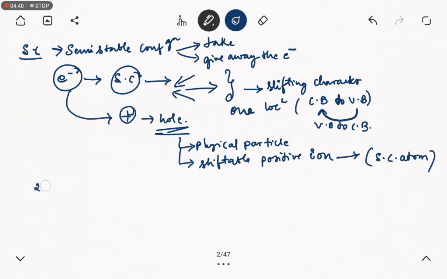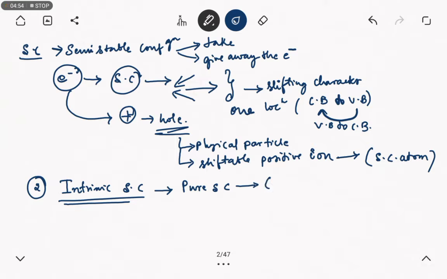Next we shall take up the second topic, that is intrinsic semiconductor. What does intrinsic semiconductor actually mean? These are pure semiconductors, meaning they do not have any impurity.